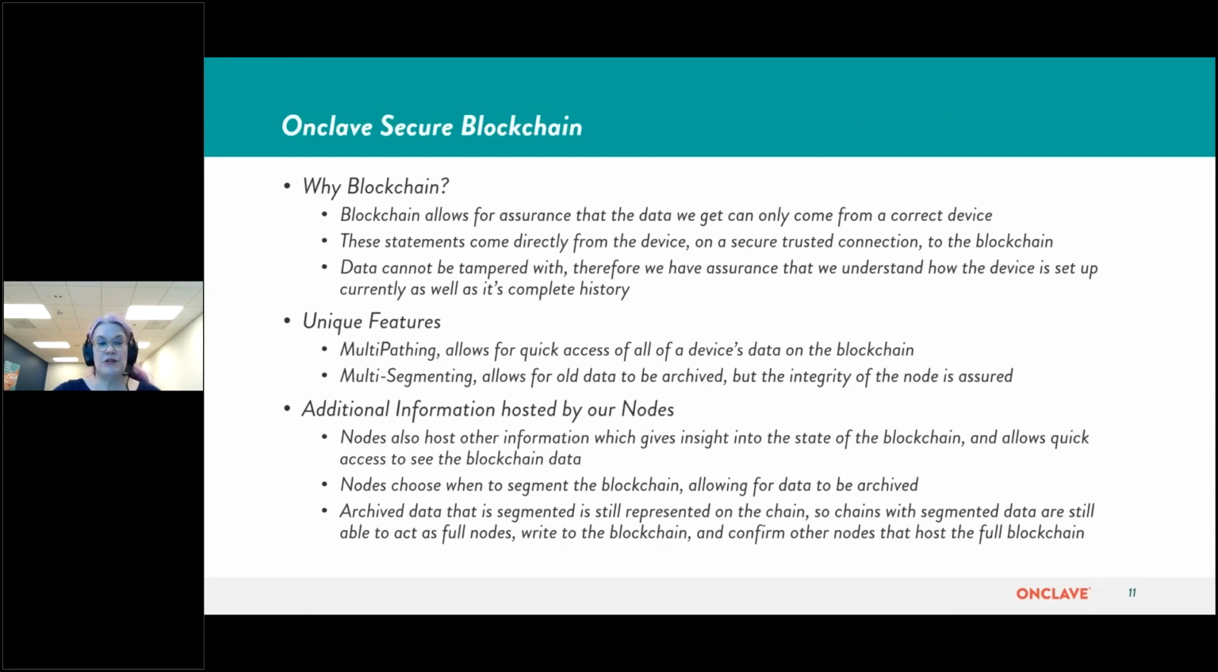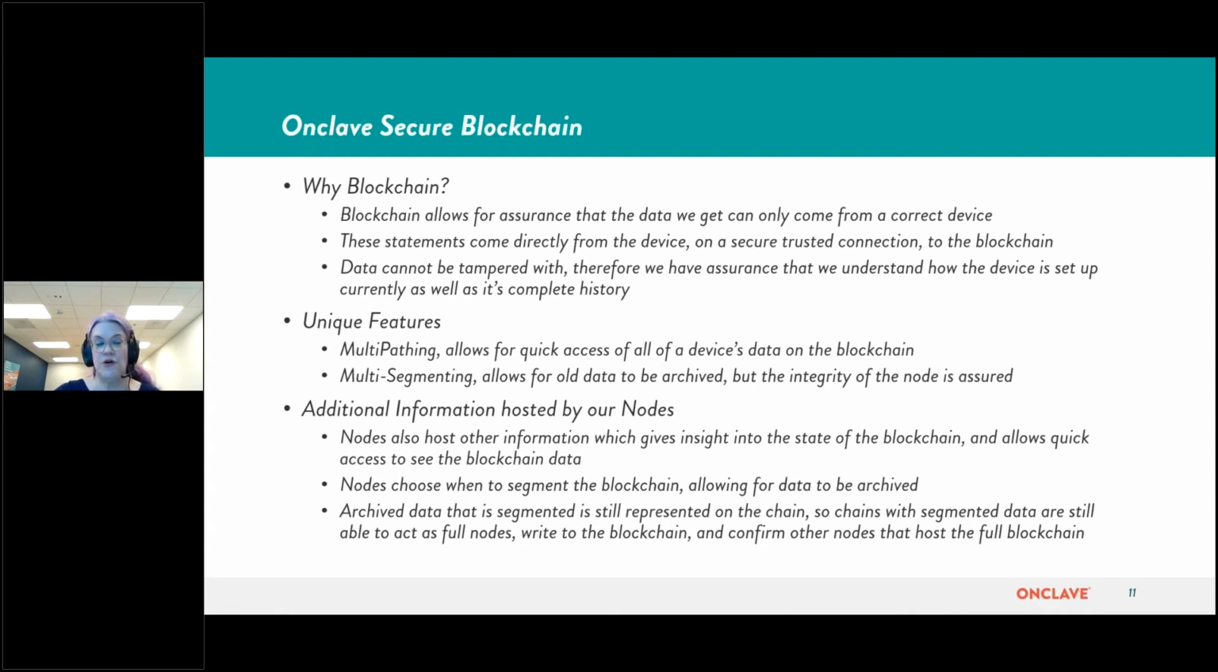So why blockchain? Blockchain allows for assurance that the data we get can only come from a correct device. These statements come directly from the device on a secure, trusted connection to the blockchain. In addition, the data cannot be tampered with. Therefore, we have assurance that we understand how the device is set up currently, as well as its complete history. We developed multi-pathing, allowing for quick access of all of a device's data on the blockchain. We then also developed multi-segmenting, allowing for old data to be archived, but maintaining the integrity of the node.